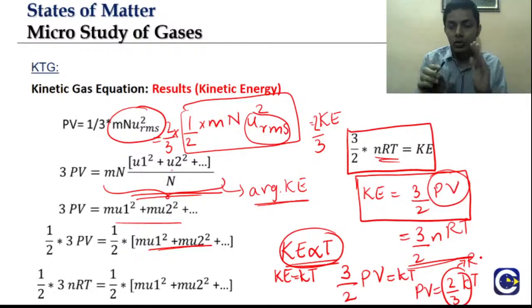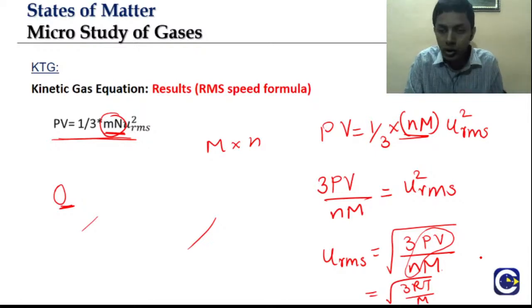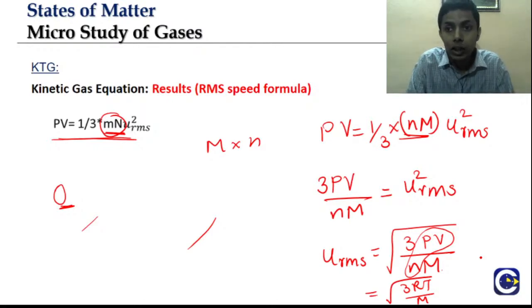So we can do the macro study, we can get the ideal gas equation, and we can get RMS velocity, which is micro study. That also we can get using the kinetic gas equation. So this is about the kinetic theory of gases.